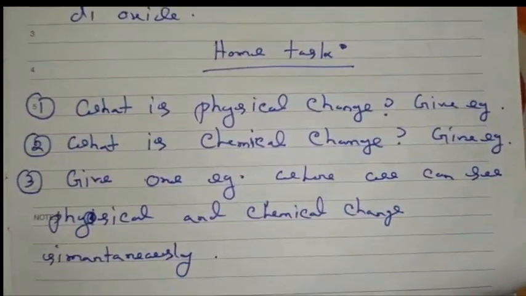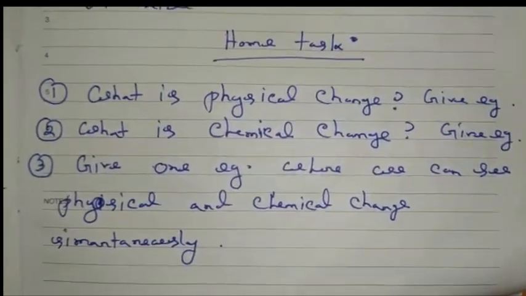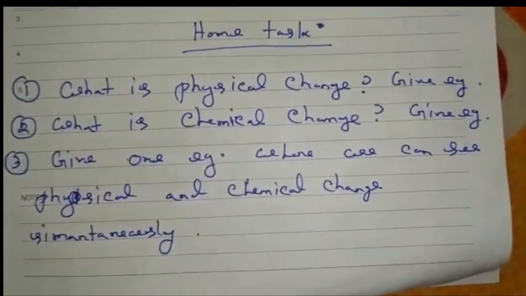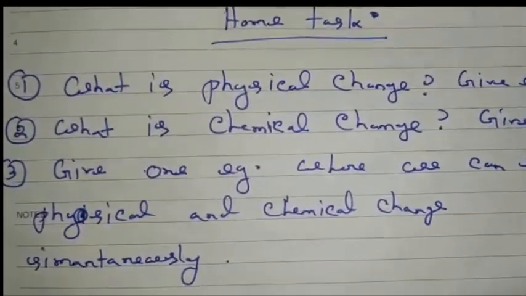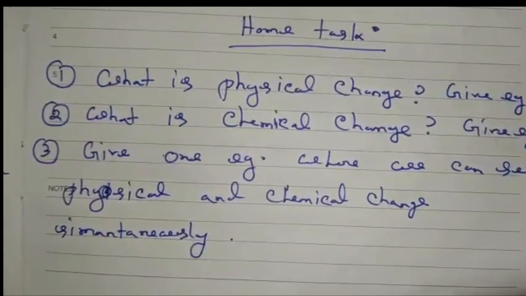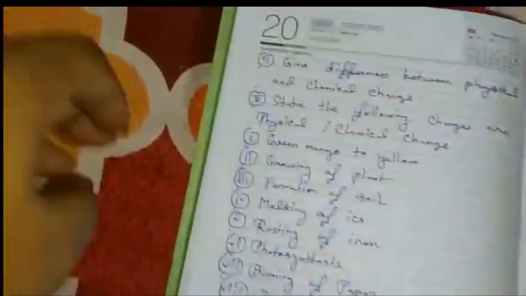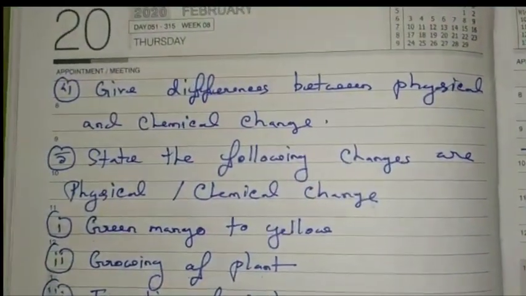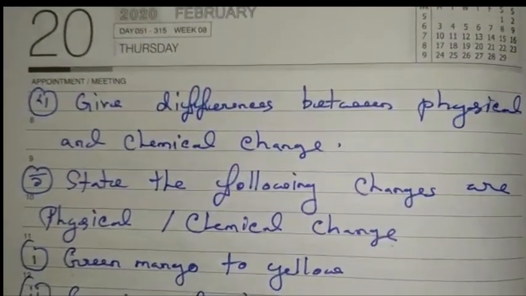Number 2, what is chemical change? Give an example. Number 3, give one example where we can see physical and chemical change simultaneously. Now the next question: give differences between physical and chemical change.